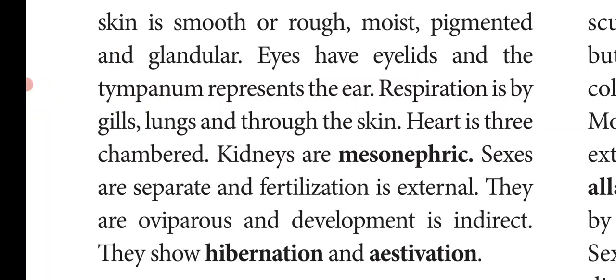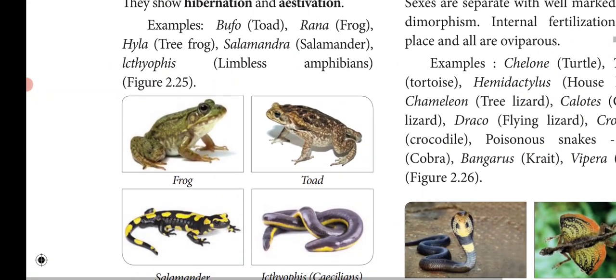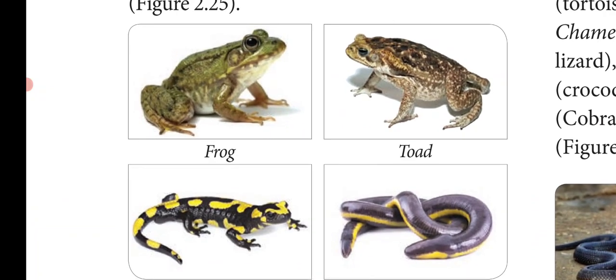It is called summer sleep. In order to escape from the severe, hot summer, these animals make a deep burrow under the soil and go for a deep sleep, that is called aestivation. So hibernation means winter sleep to escape from the winter, and aestivation means summer sleep to escape from the summer. Examples of these animals are Bufo, commonly called toad, and Rana, commonly called frog. Hyla means tree frog.